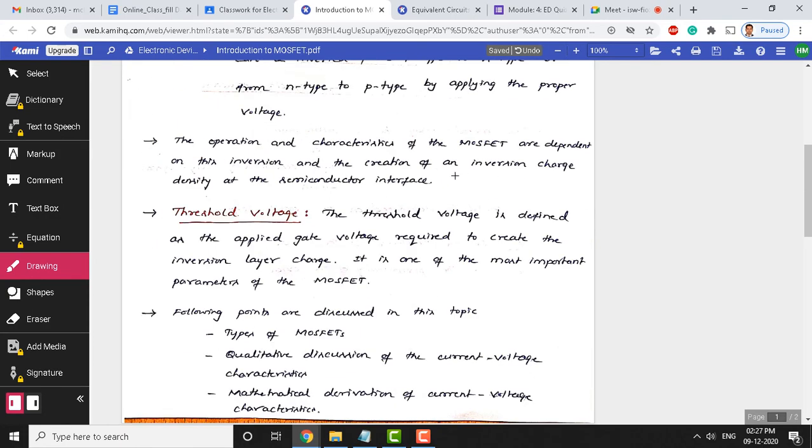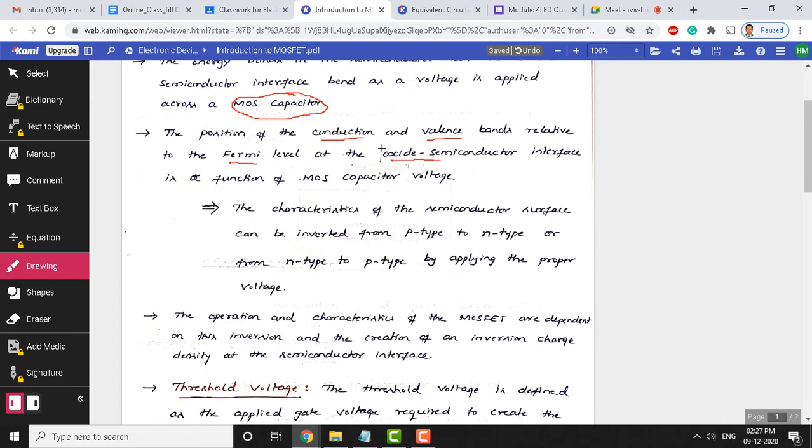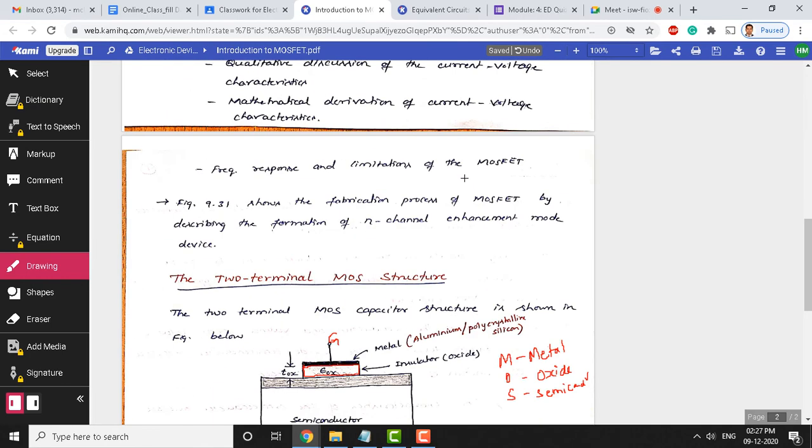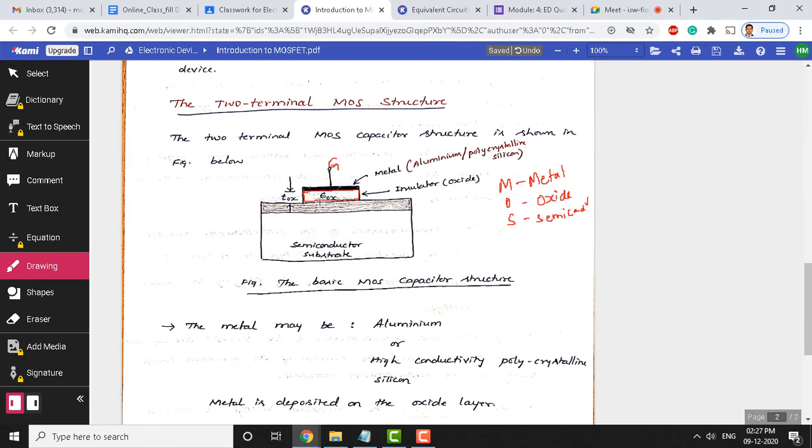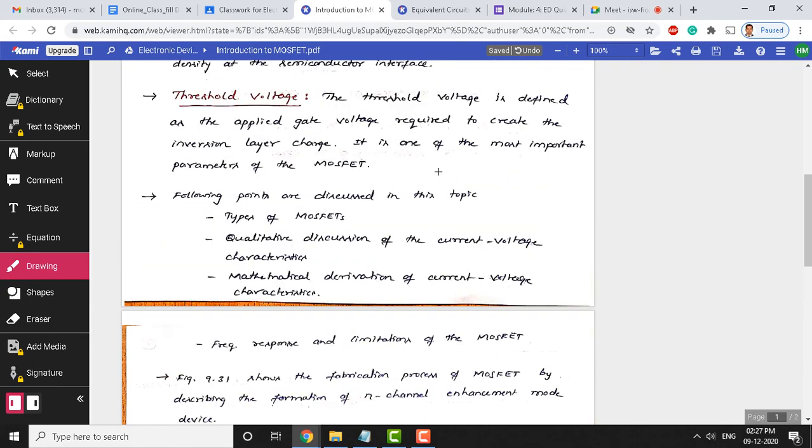Okay, now let us define a few things here. We have seen the positions of the conduction band and valence band relative to the Fermi level at the oxide semiconductor interface. So, here you can see this is an oxide. This is the oxide layer and the semiconductor interface, you can see this layer. This region which is shaded here is the oxide semiconductor interface.